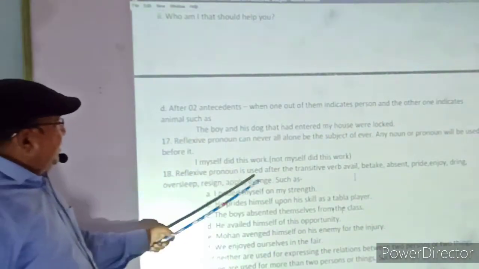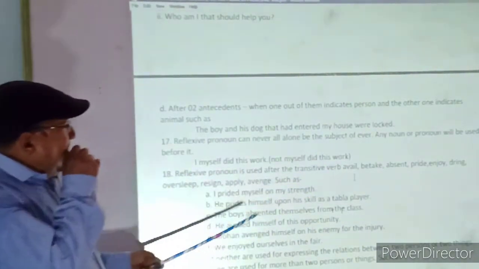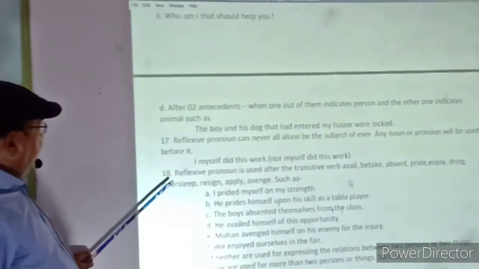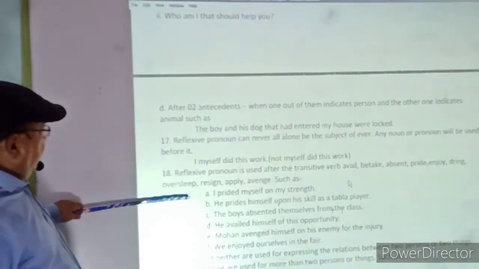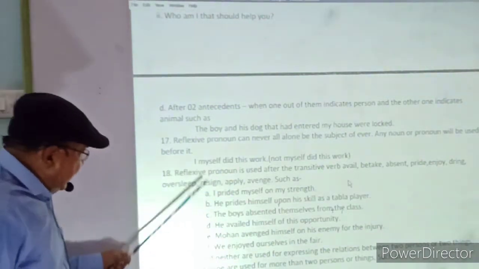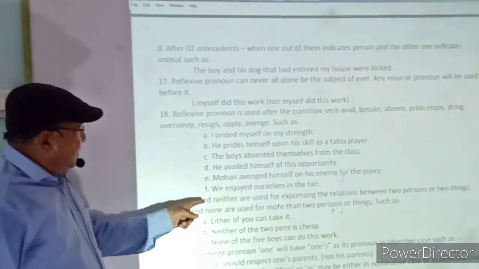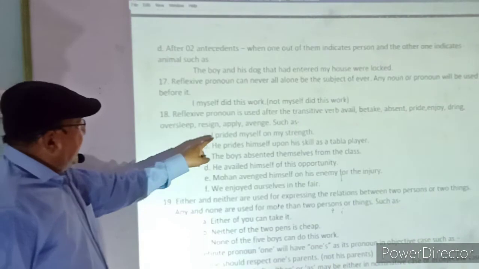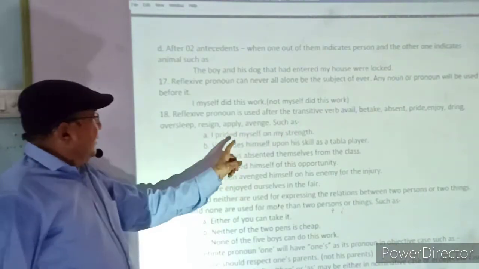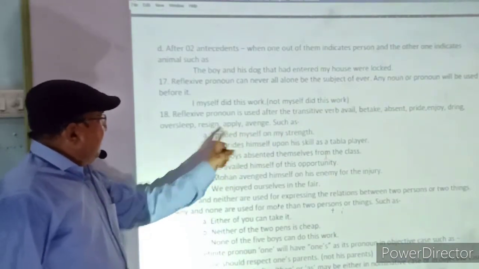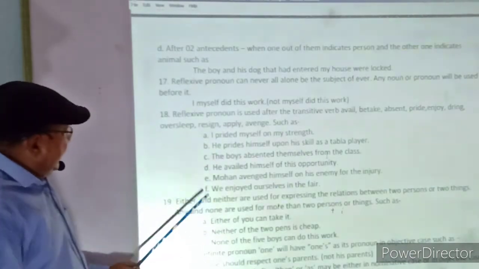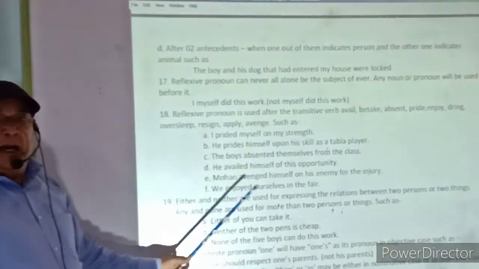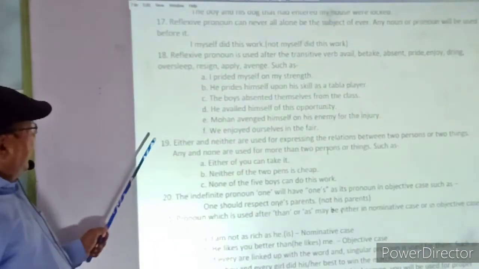Next, a reflexive pronoun is used after a transitive verb. These are the transitive verbs: avail, be, take, absent, pride, enjoy, during, sleep, resign, apply. So these are the examples in which we use a reflexive pronoun. In the first one, I prided myself on my strength. Before myself, I is used, and in the last one, we enjoyed ourselves. Before ourselves, we is used. Ourselves cannot be in the subjective case.